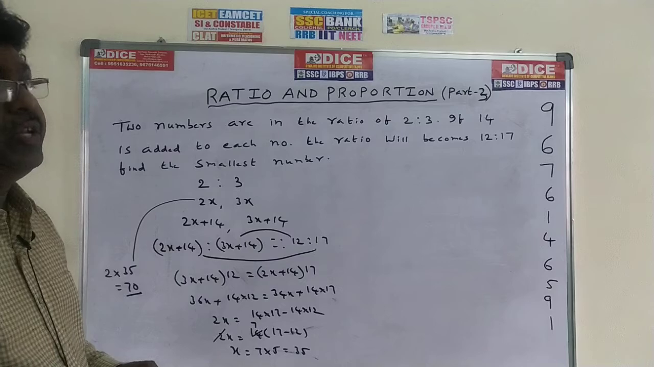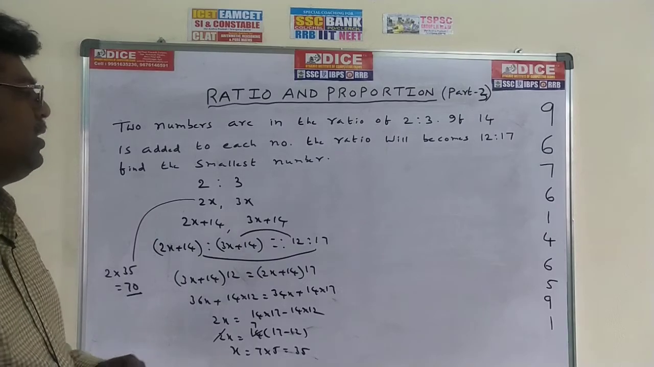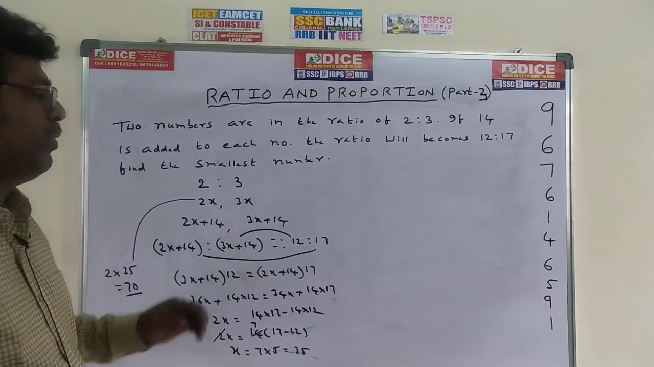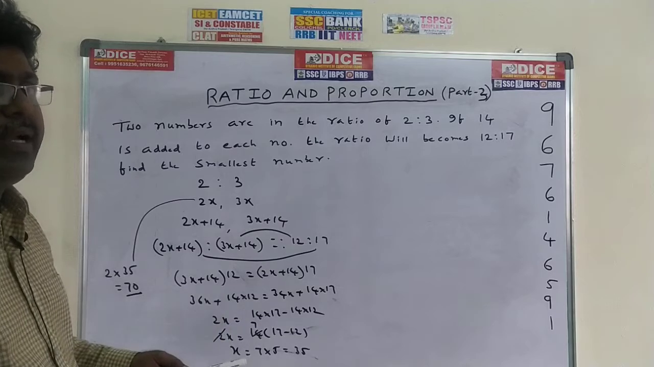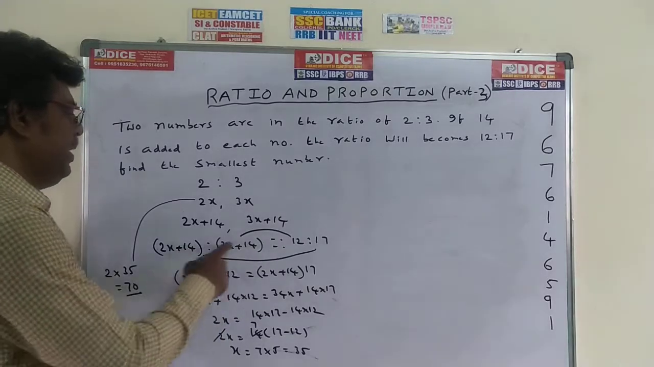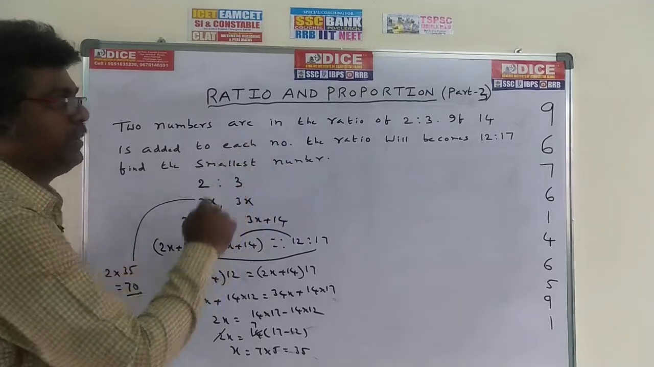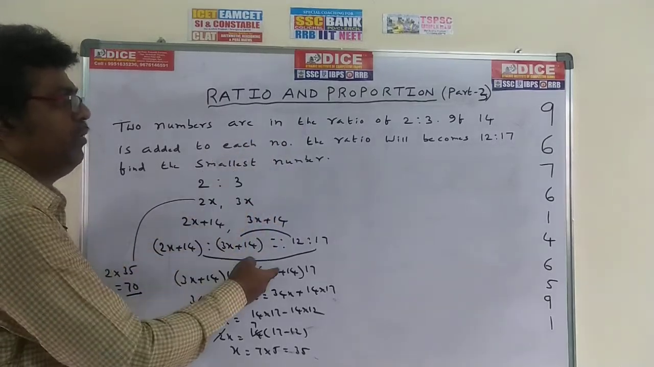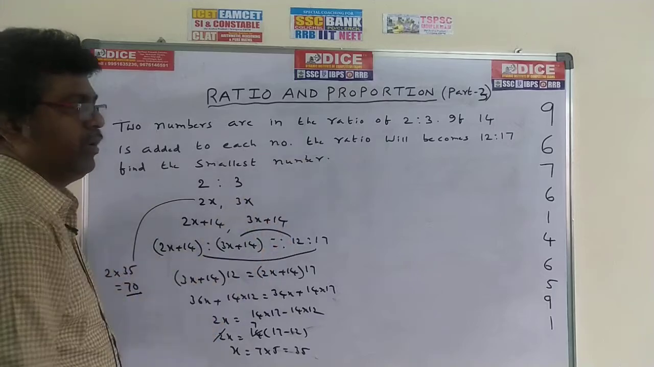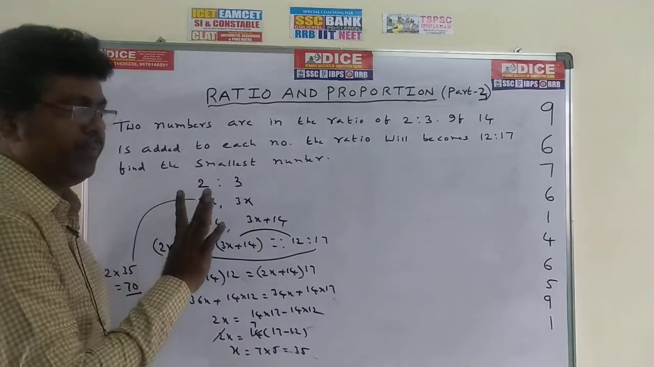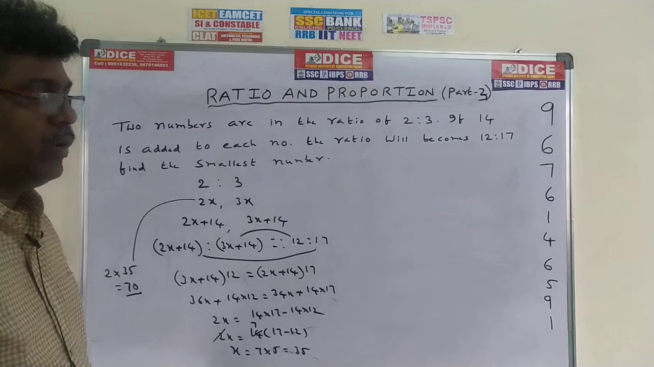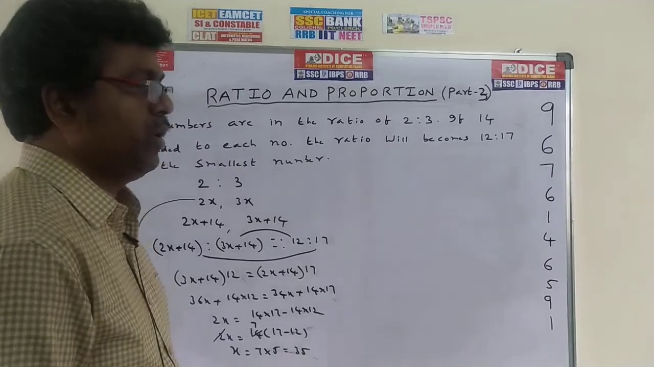This is the general method. Generally at school level you can do it like this, but don't go for that one. We can do this as a shortcut directly. You can write this step directly, assuming in your mind 2x, 3x, 2x plus 14, 3x plus 14 in proportion 12:17. You can write it directly using this method. If you don't want this method, we can go for the shortcut.